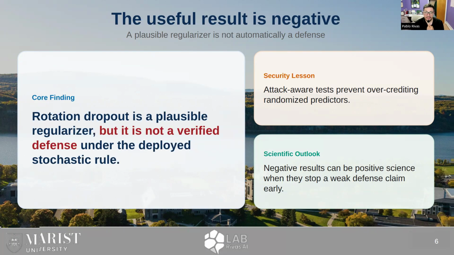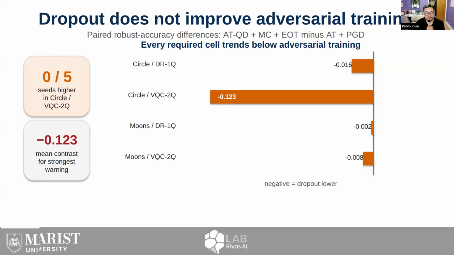It says that for quantum machine learning, randomness should not be treated as protection unless the adaptive test also fails. Here, the adaptive test does not support that protection claim. The strongest story in our paper is about dropout combined with adversarial training. If dropout were a useful defense component, we might expect it to improve the adversarial training.